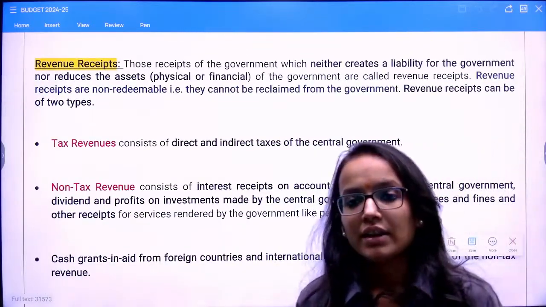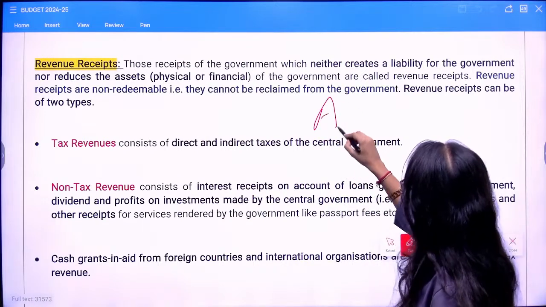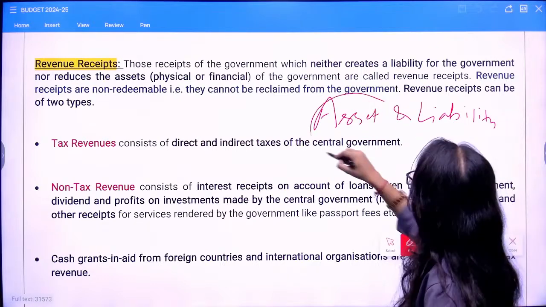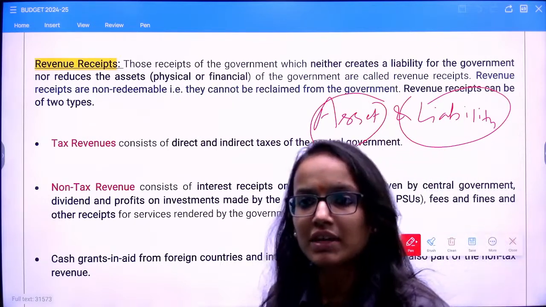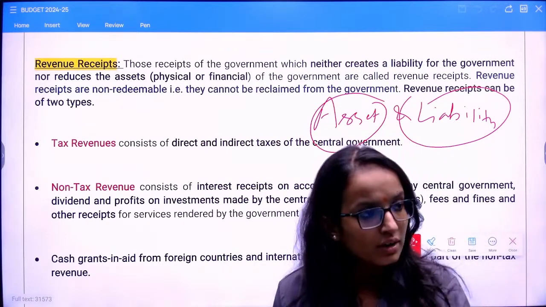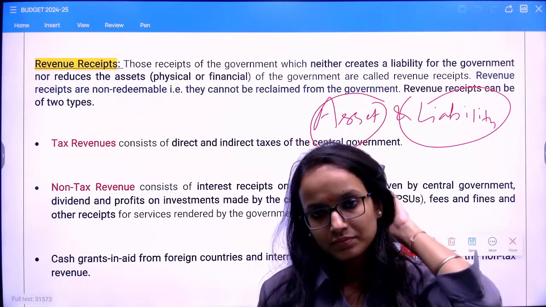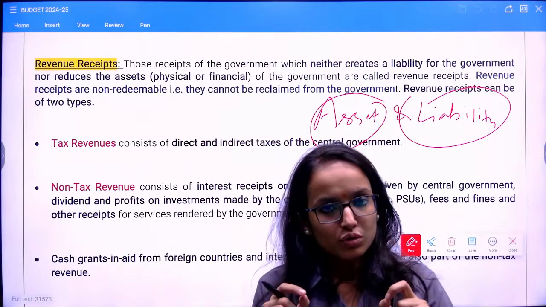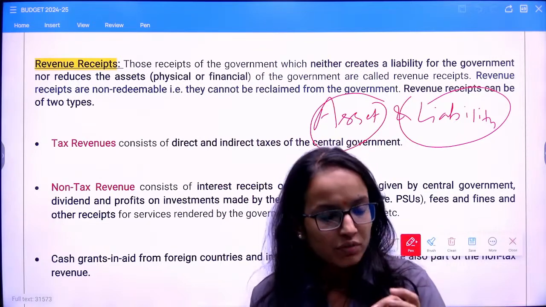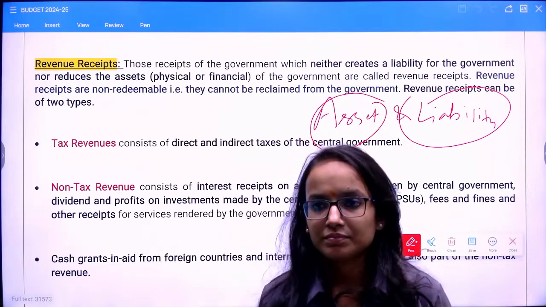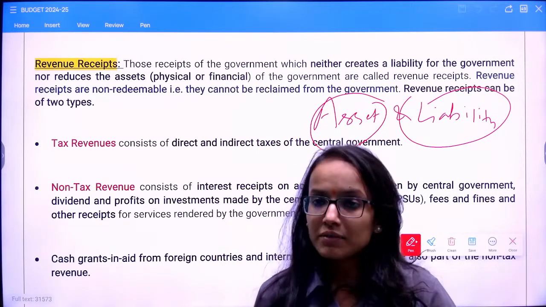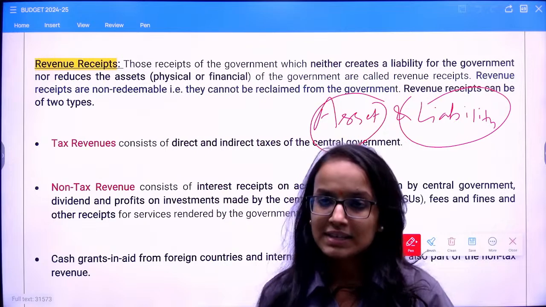So how do we do that? It is on the basis of asset and liability status. For any receipt of the government, is it creating any liability for the government, or is it reducing the assets of the government? Getting my point? These two questions, asset and liability, will answer which receipt or expenditure will be classified under which head. This is how we define revenue and capital receipts and expenditures.